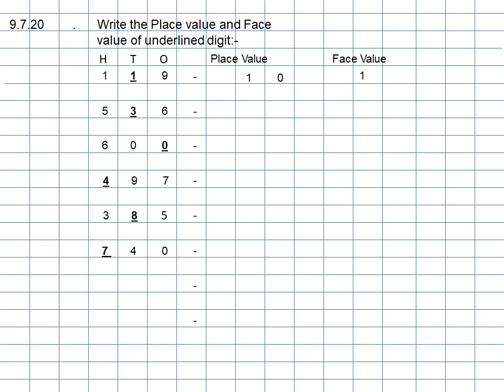The next number 740, 740. Underline 8 and then put a small dash. The next number is 253, 253. Underline 3 and then put a small dash. And the last number is 981. Underline 9 and then put a small dash.